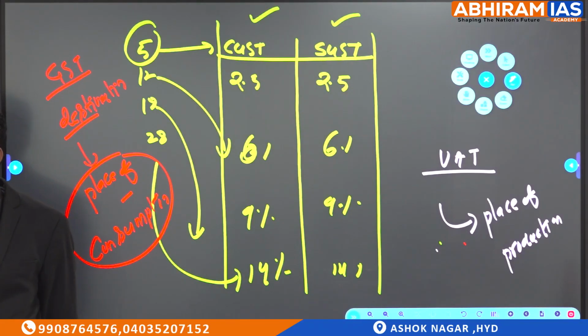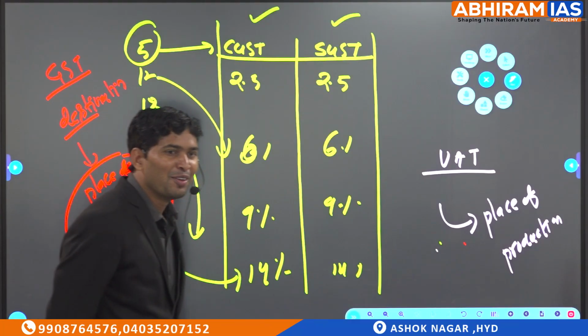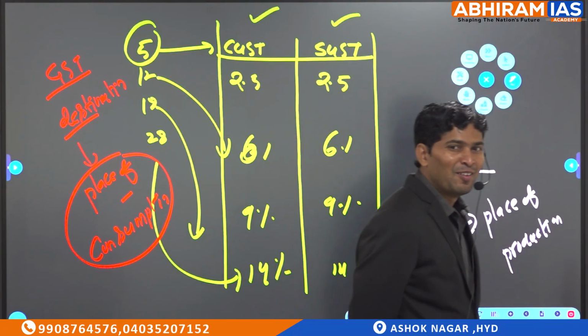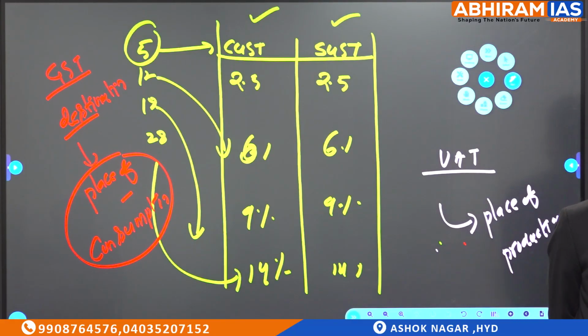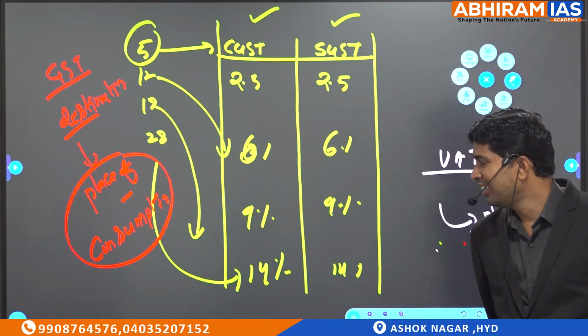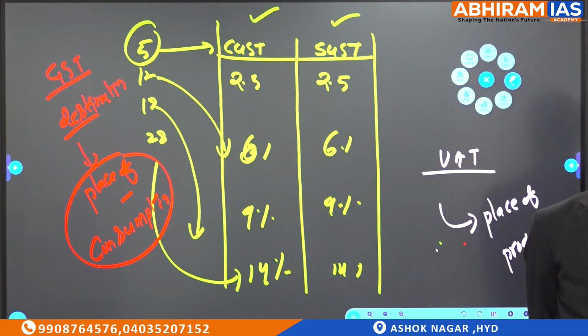And when the Finance Commission is recommending funds, one of the criteria taken is population. South Indian states control population. South Indian state population is low.